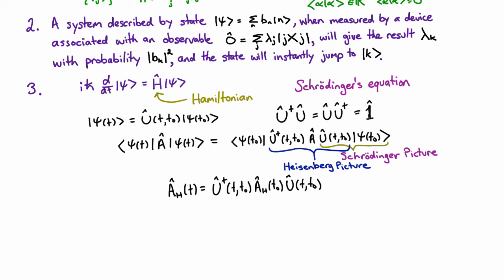Okay, so before we go on, I want you to try and prove two things. The first is that if we start off with an operator where the Schrödinger operator is just the product of two operators, so C equals AB, then that implies if we go into the Heisenberg picture that the Heisenberg operator C is just equal to the Heisenberg operator of A times the Heisenberg operator of B. Have a go and see if you can prove that cold.